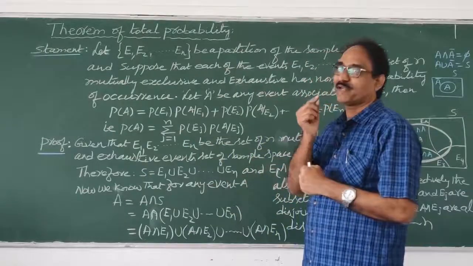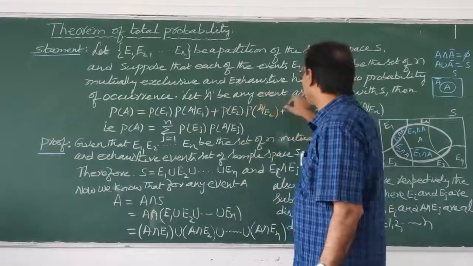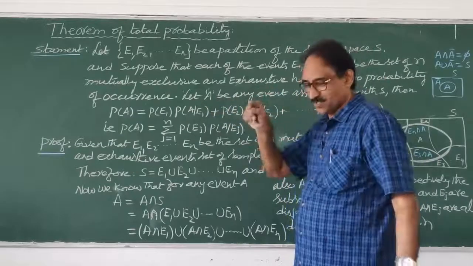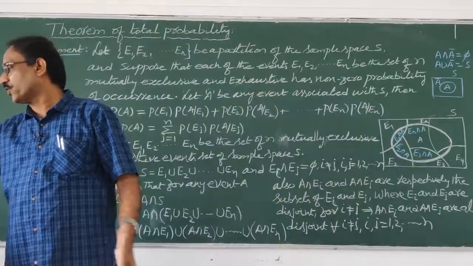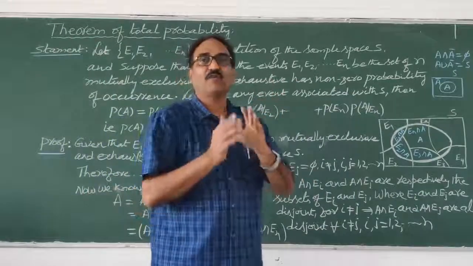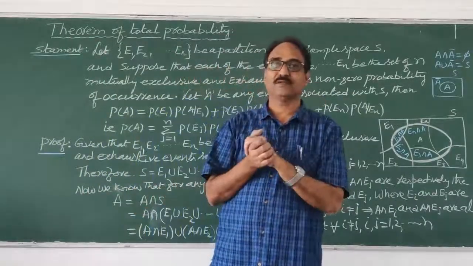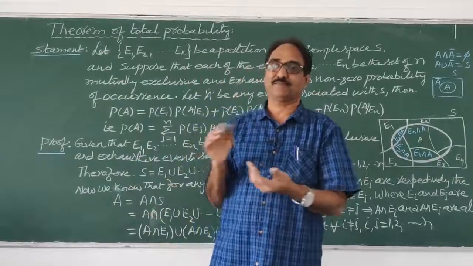Now only one point we are not able to understand. What is "let A be any event associated with S"? There we are getting confused. Okay, so before going to explain A, I want to tell you one small example. From that we will come to know what E1, E2, E3 are and what A is.